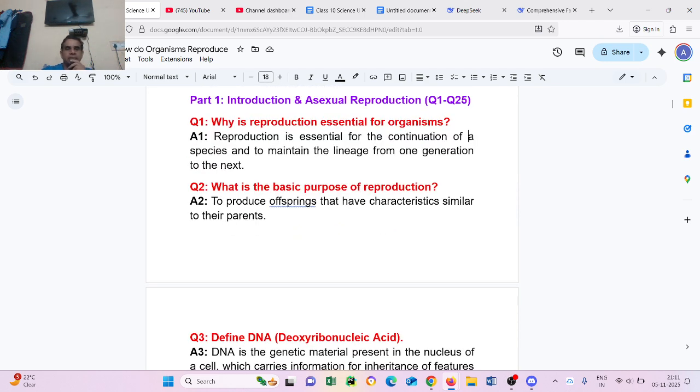Question number 2: What is the basic purpose of reproduction? To produce offspring that have characteristics similar to their parents.